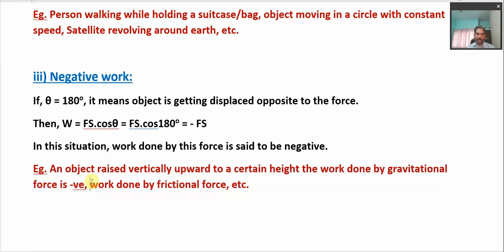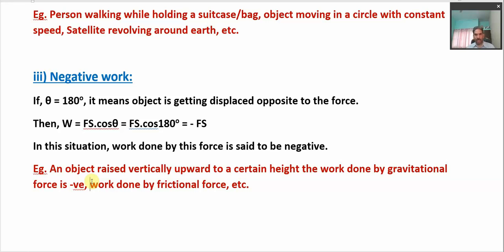And also the work done by a frictional force. Suppose that one object slides over the other object. In that case the frictional force is always opposite to the direction of motion, or we can say the displacement, of the object. So in that case we say that the work done by the frictional force is always negative, right?